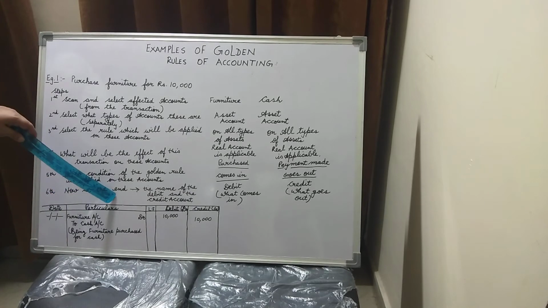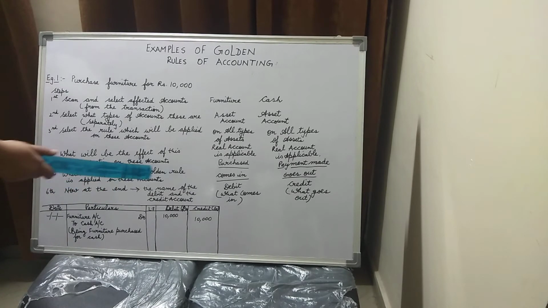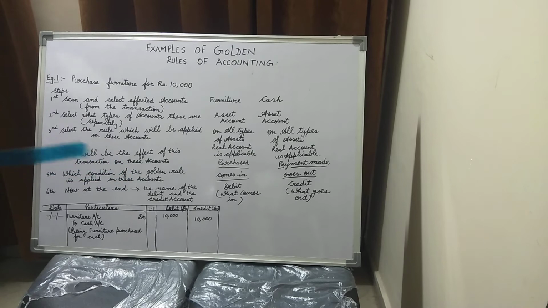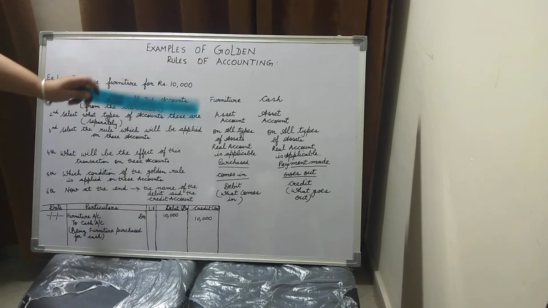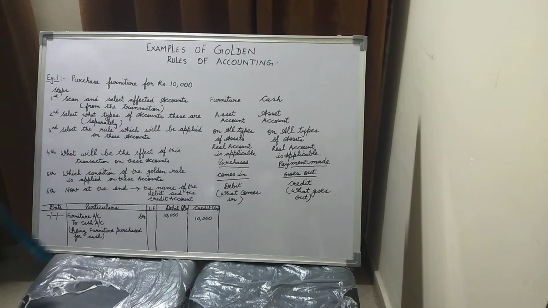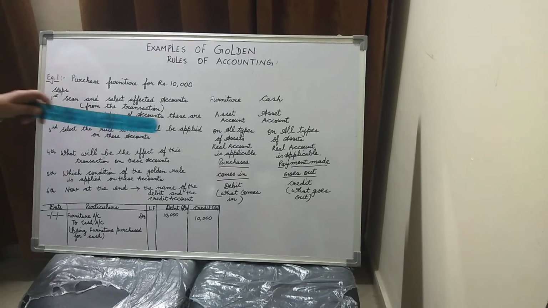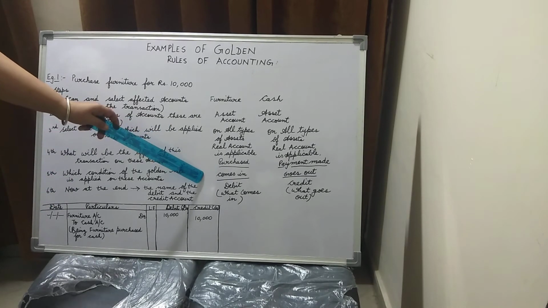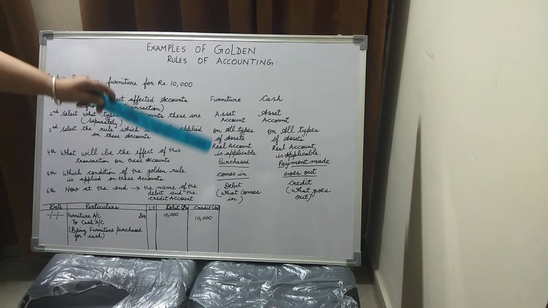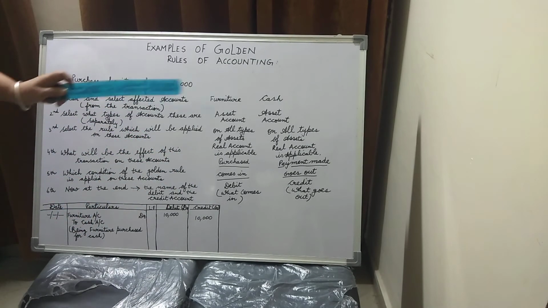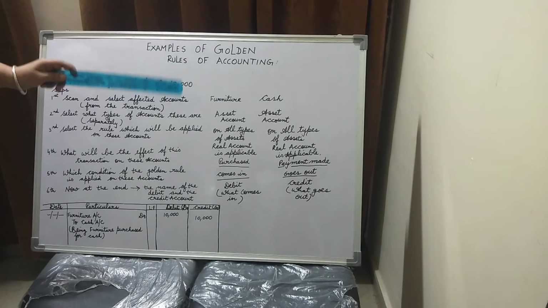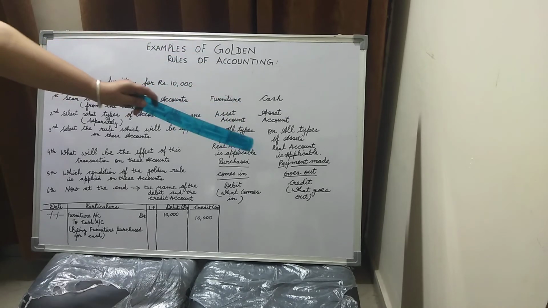Now at the end, children, the name of the debit and the credit account will be mentioned. So the furniture is debit because the rule of the real account states: debit what comes in. So what is coming in, children? Furniture is coming in. And the rule again of the real account states: credit what goes out.